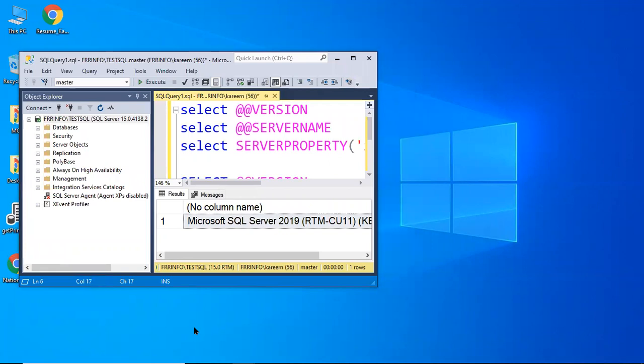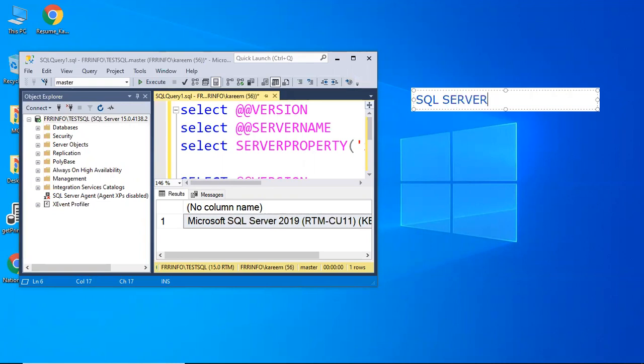Our main service is the SQL Server service, which processes the queries in the background.